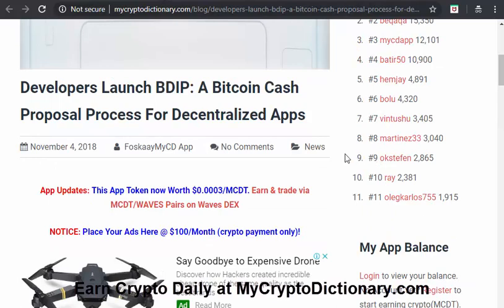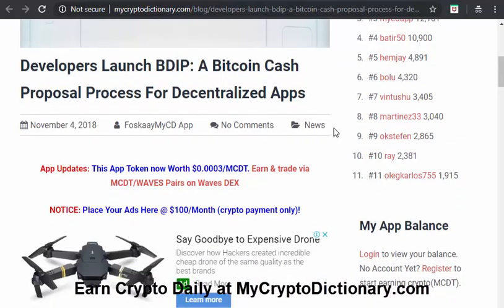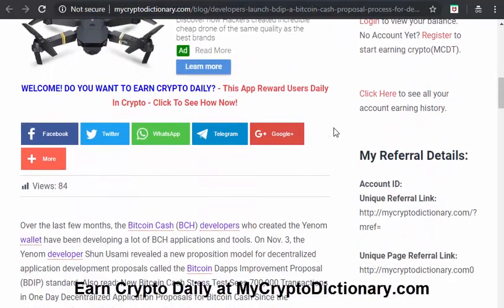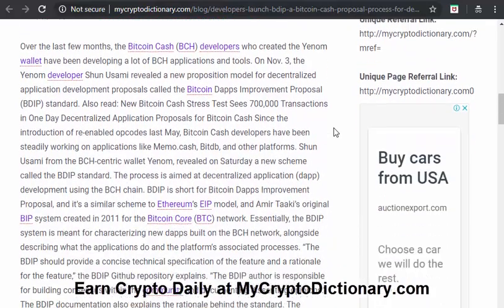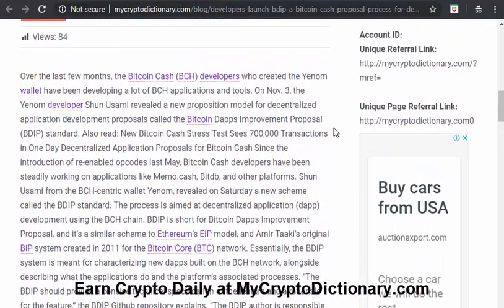So the next one talks about developers launching BDIP, a Bitcoin Cash proposal process for decentralized apps. I think the Bitcoin Cash ecosystem is doing quite well. Don't forget, that's not a recommendation, but we also get to talk about cryptocurrencies and blockchain projects that are doing some things.